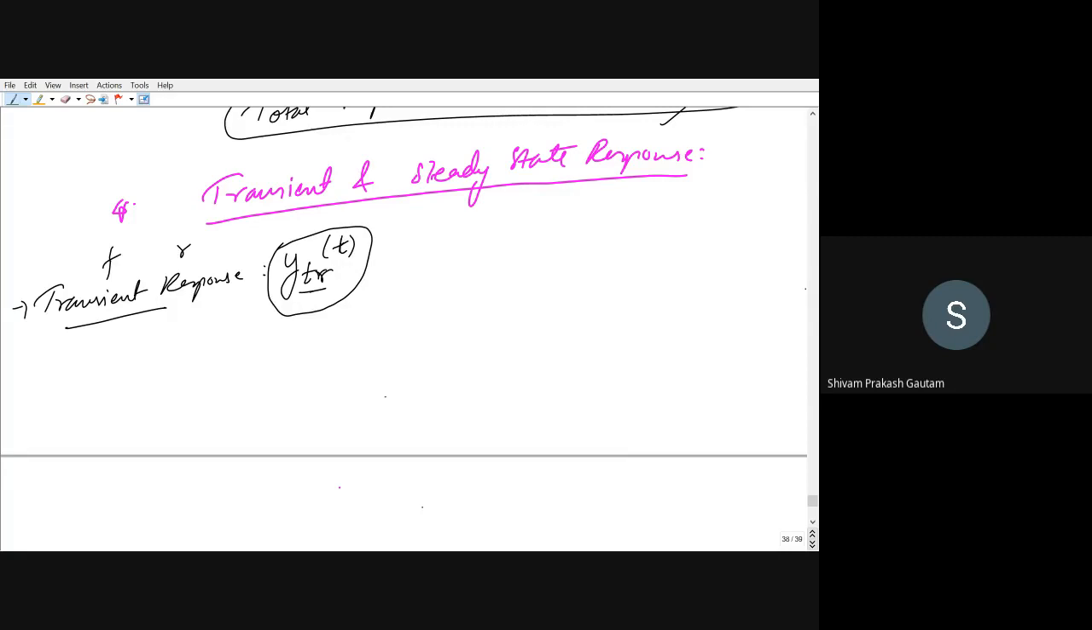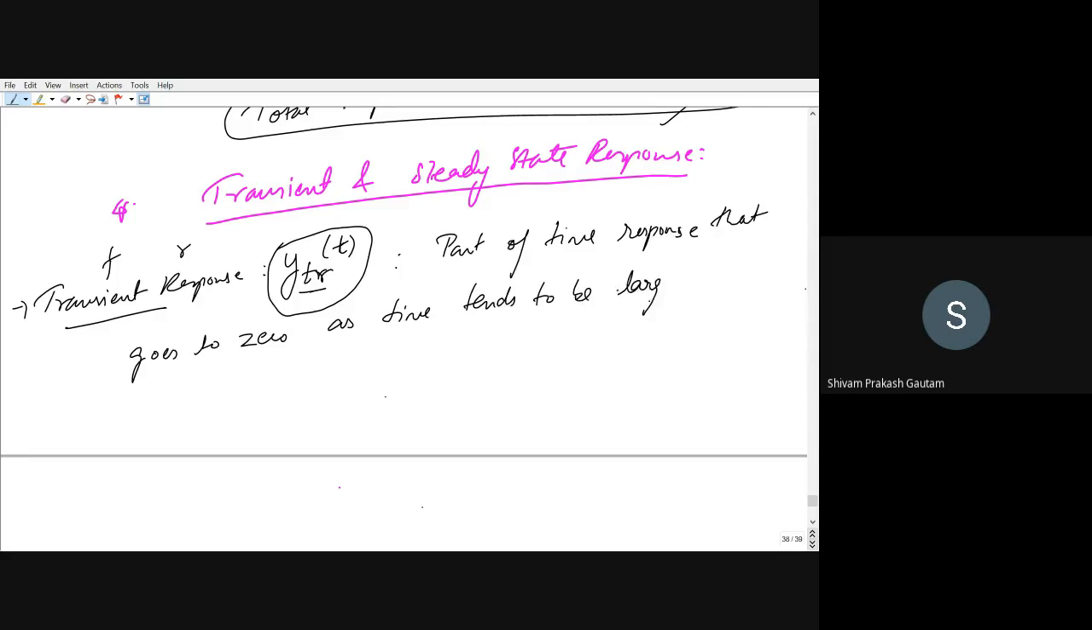So what is transient response? It is the part of the time response that goes to zero as time tends to be large.